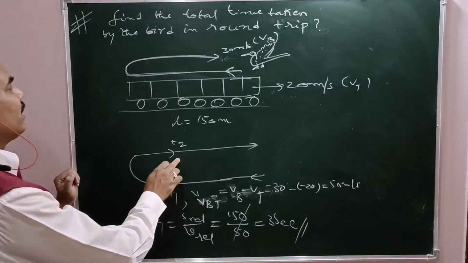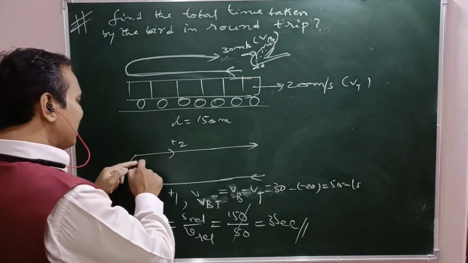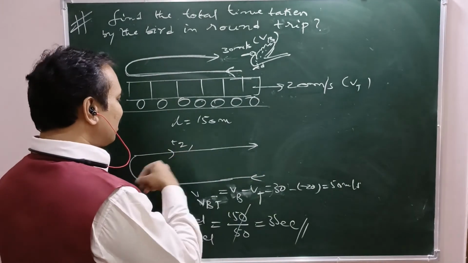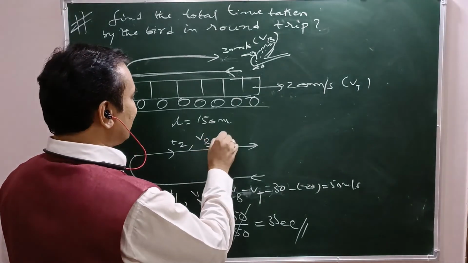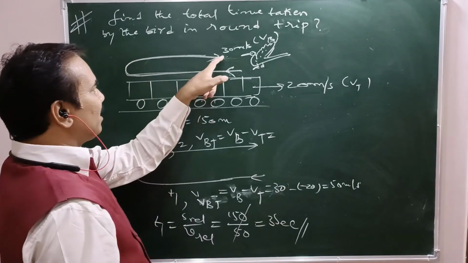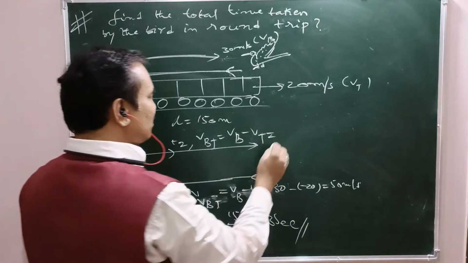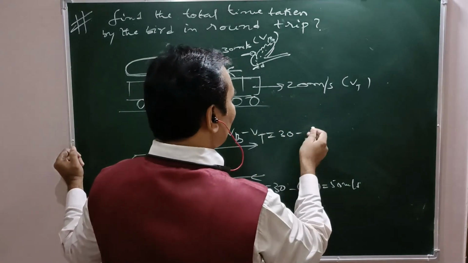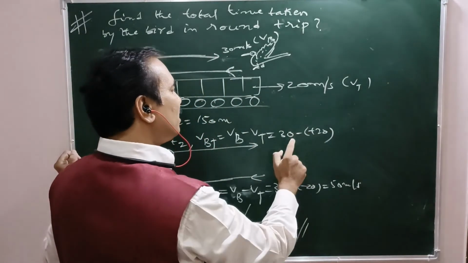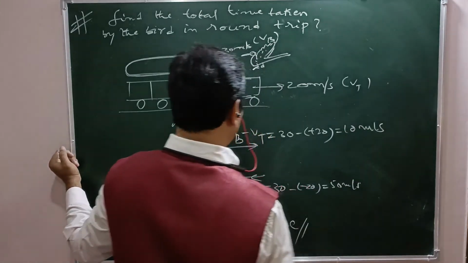Now see, while flying from tail end to front end, the time taken is T2, but the relative velocity VBT is VB minus VT. What is VB? 30, rightwards. The train is also rightwards. So both are positive. That is 30 minus of plus 20, that is 30 minus 20, which means 10. So 10 meters per second.